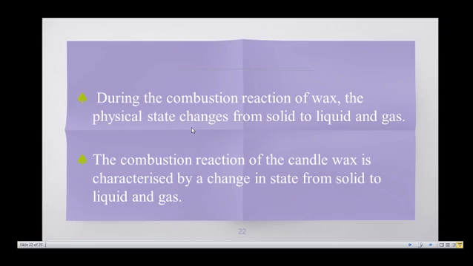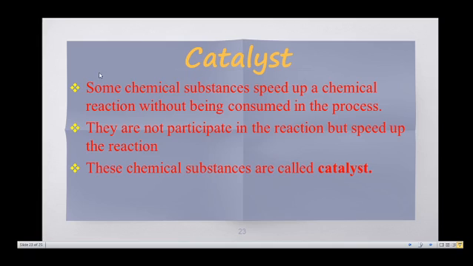Suppose we only melt the candle, the change of state does not occur. The combustion reaction of candle wax is characterized by the change in state from solid to liquid and gas. Next, we are going to discuss catalysts. Some chemical substances speed up a chemical reaction without being consumed in the process. They are not involved in the chemical reaction, but they speed it up. These substances are called catalysts.